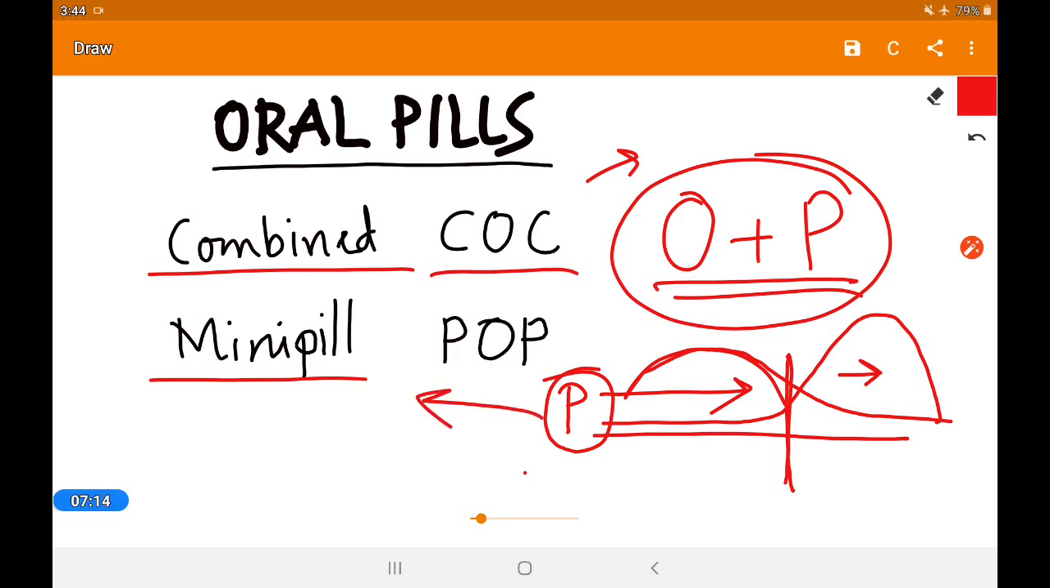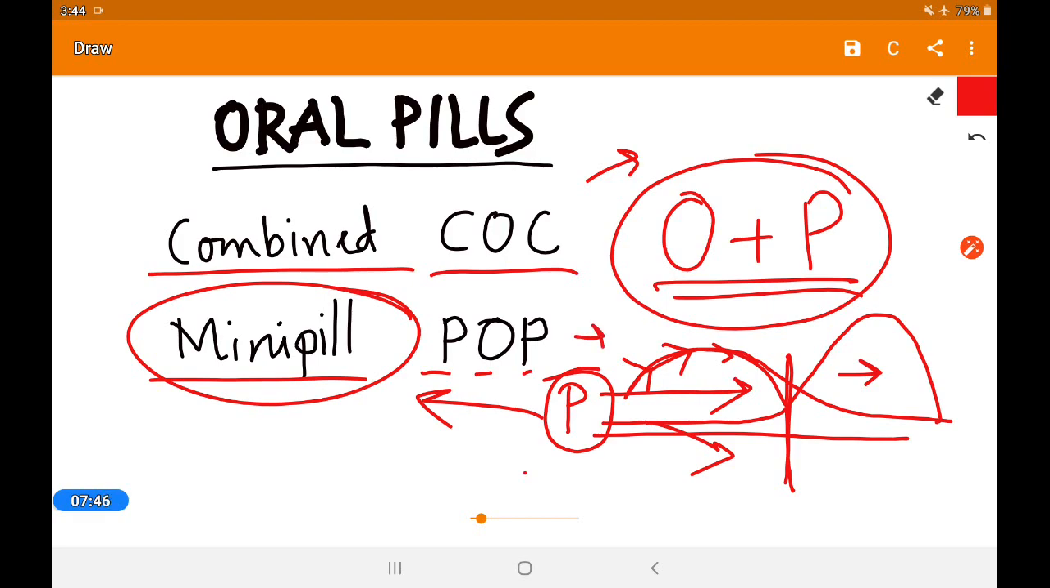In the case of the mini pill, the POP, progesterone only pill, that is the second type. Only progesterone is there, and it is taken at the onset of the cycle, so that it increases and inhibits the cycle. In the market, the COC available is Mala D, and the POP available is Saheli.